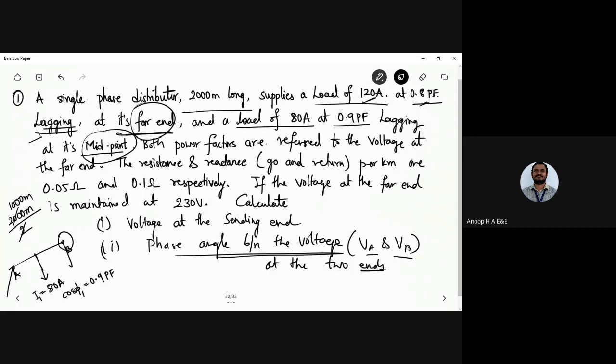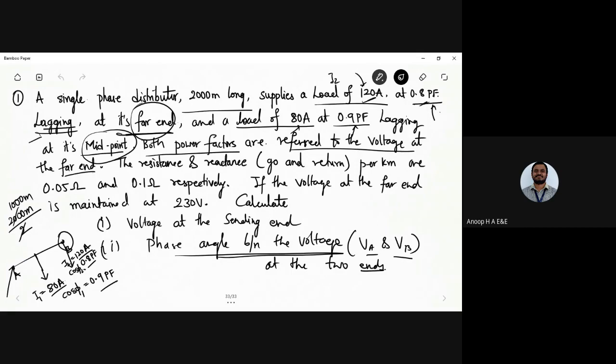And this one, B, is 120 ampere at 0.8 power factor. This one is I2, and this one is cos phi 2. So we are getting I1 and cos phi 1 as 80 and 0.9, and I2 as 120 ampere with cos phi 2. Both power factors are referred to the voltage at the far end.